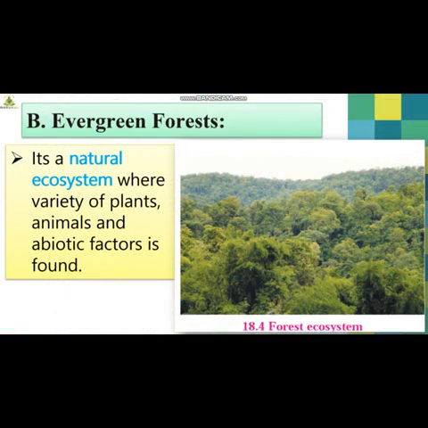The next type we are going to see is evergreen forest. It's a natural ecosystem where a variety of plants, animals and abiotic factors is found. If you look at the picture, you will understand: bushes, long trees. So this is an evergreen forest. Different varieties of plants and animals, and abiotic factors, can be found here.